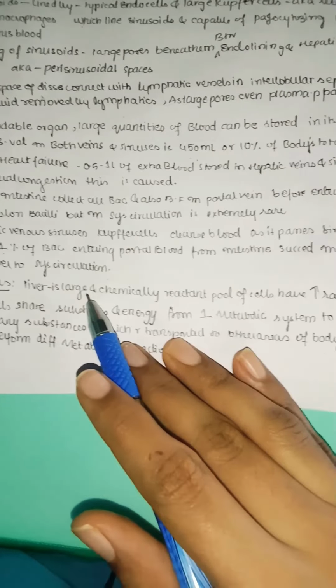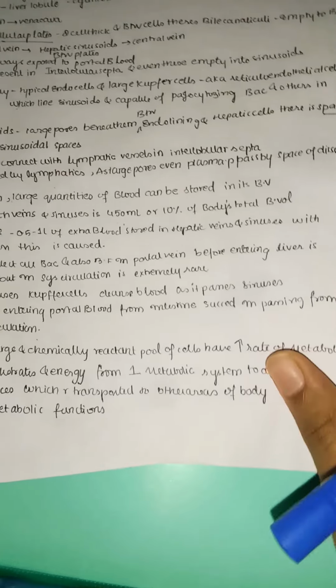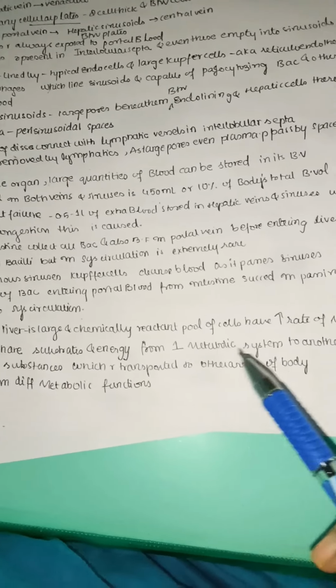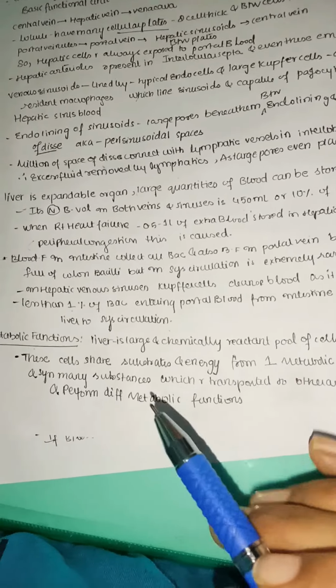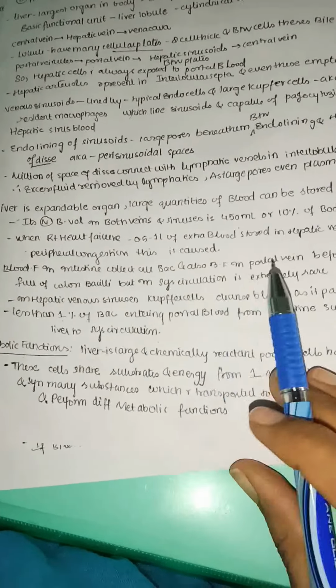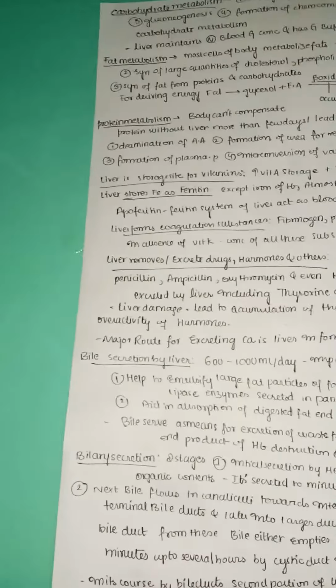So of course, the liver is a large chemically reactant pool of cells. Many chemically reactant cells are present. They have a high rate of metabolism. These cells share substrates and energy from one metabolic system to another, so they also have a sharing nature here. They share this metabolic system, energy and substrates, and synthesize many substances which are transported to other areas of the body, and also perform different metabolic functions. So let us find out what those different metabolic functions are.